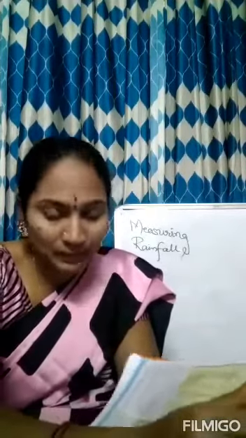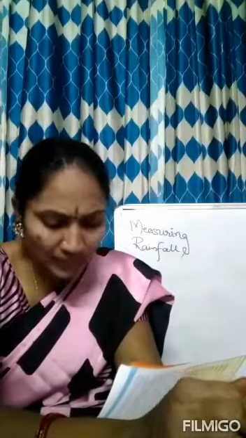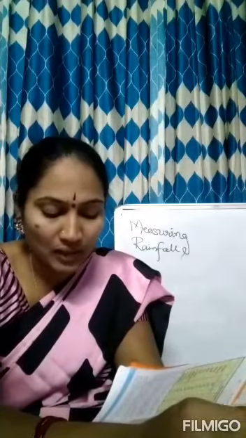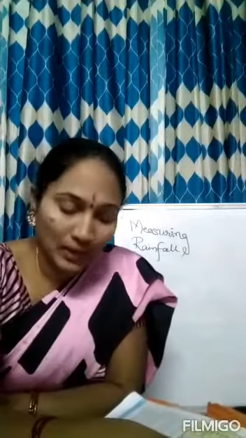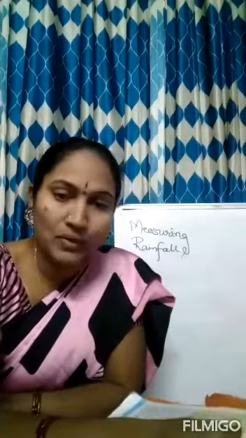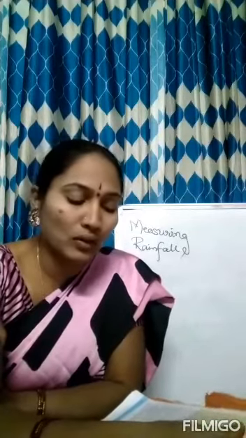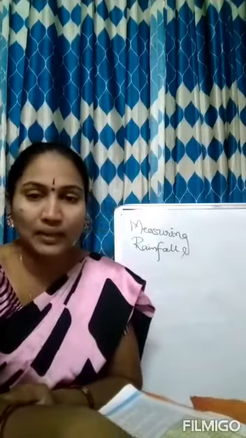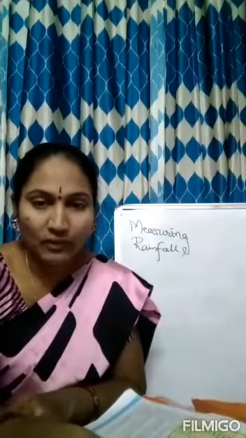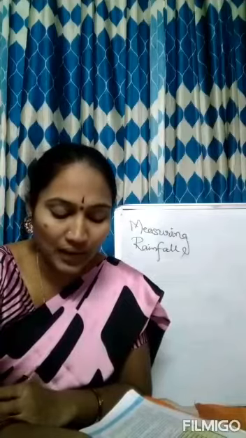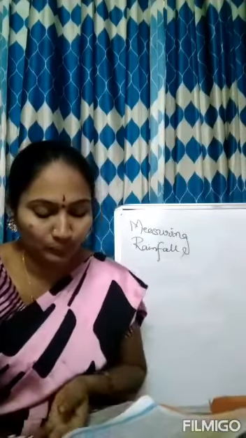Now let us do number 10. Observe features of the following states: Kerala, Andhra Pradesh, Rajasthan, Jammu Kashmir, West Bengal, and specific places in India from an atlas. Try to write down something about the climate in these areas. What is the climate in Kerala? How is the climate in Rajasthan? You can find out and write it. This is the homework for you.